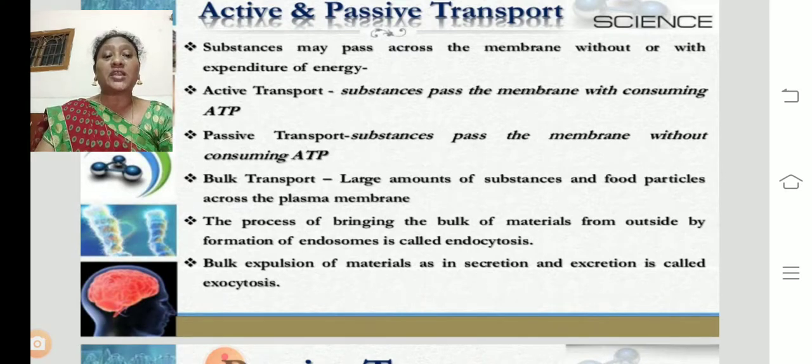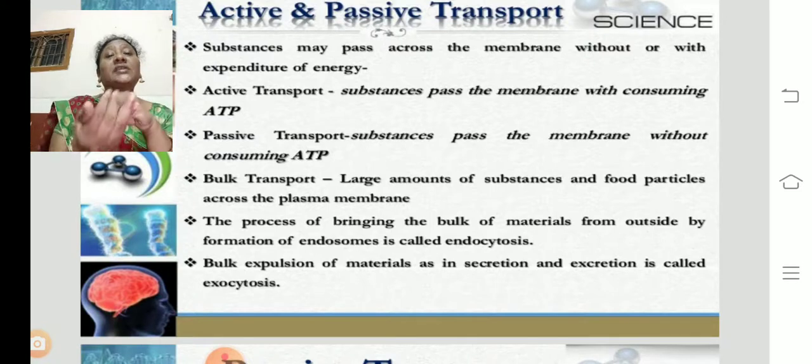That is called endocytosis. Bulk expulsion of materials, as in secretion and excretion, is called exocytosis. That means if large amounts of materials are rejected out of the body, like the elimination of waste materials out of the cell body, like a process of excretion, that is exocytosis.